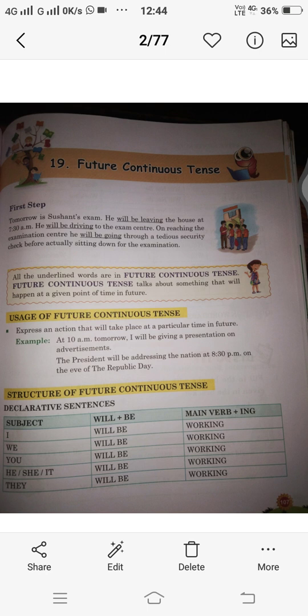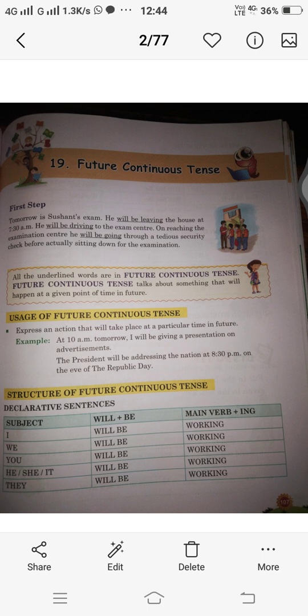The very first step, tomorrow is Sushant's exam. He will be leaving the house at 7:30 am. He will be driving to the exam center. On reaching the examination center, he will be going through a tedious security check before actually sitting down for the examination.